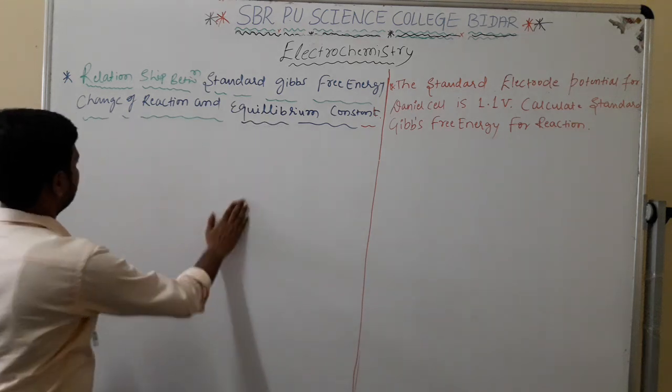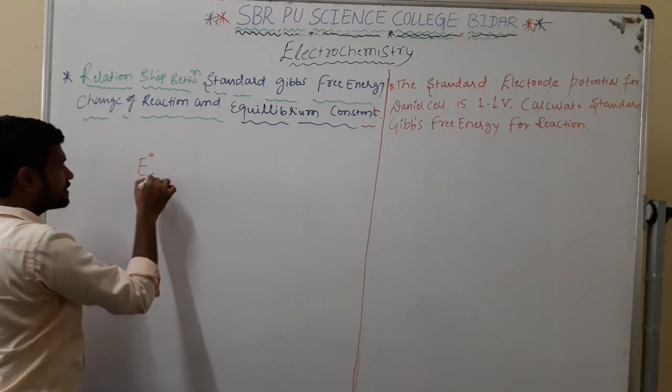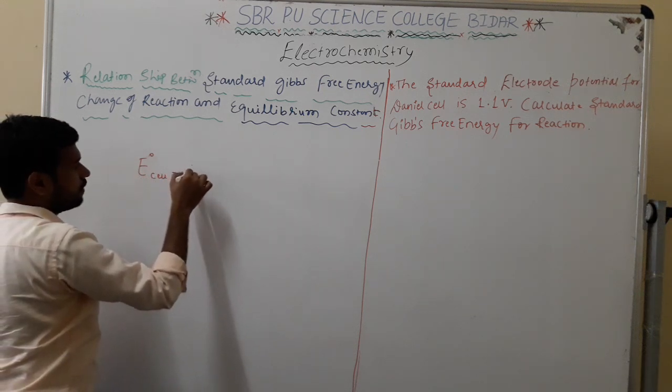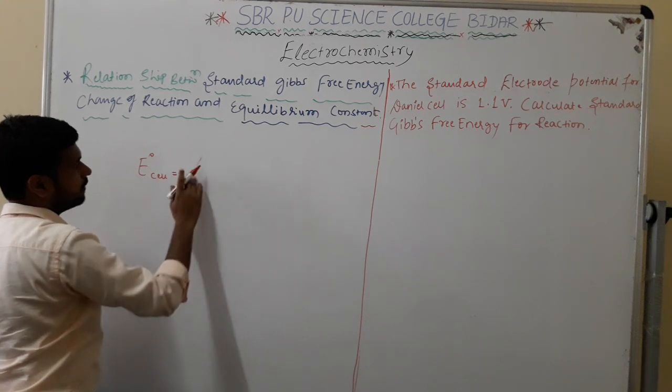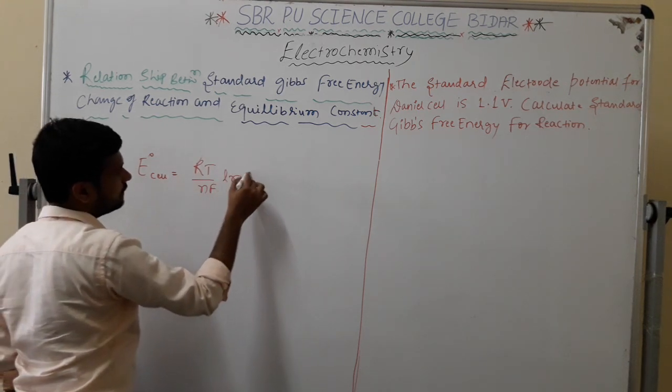Very simple. We stated that E naught of cell equals RT divided by nF ln Kc.